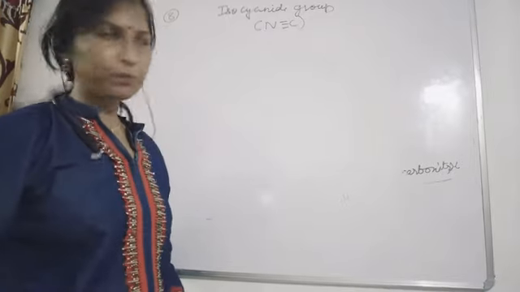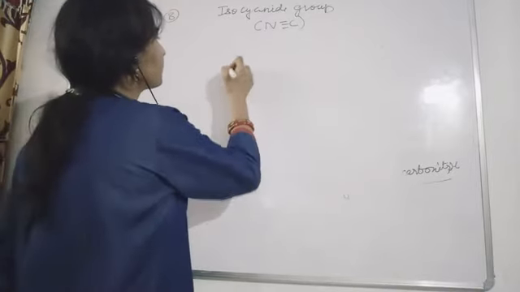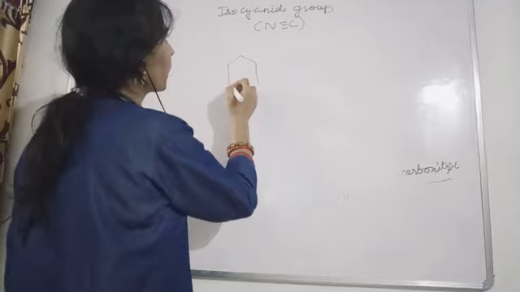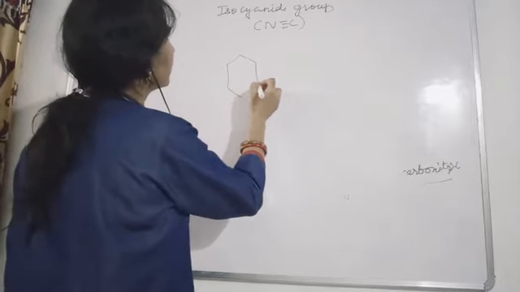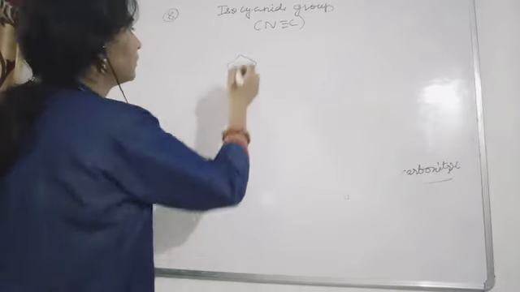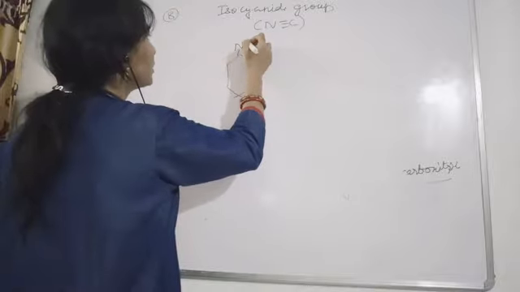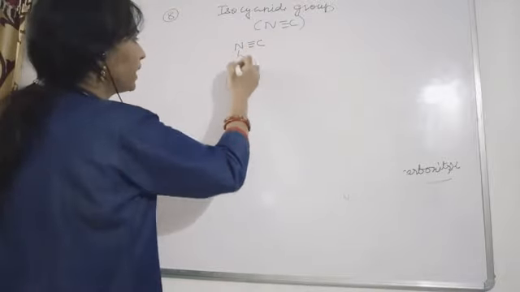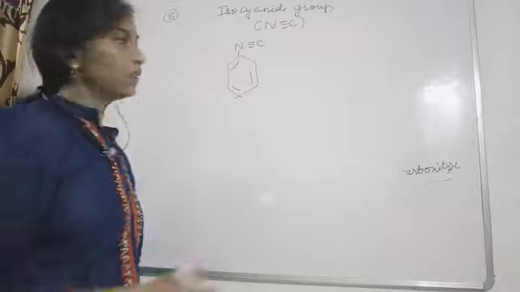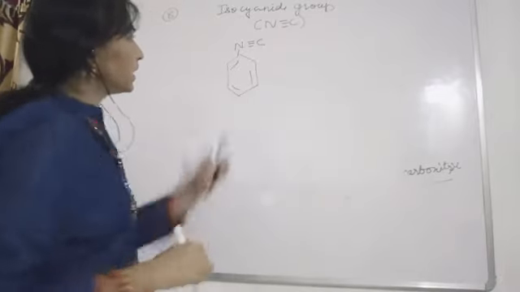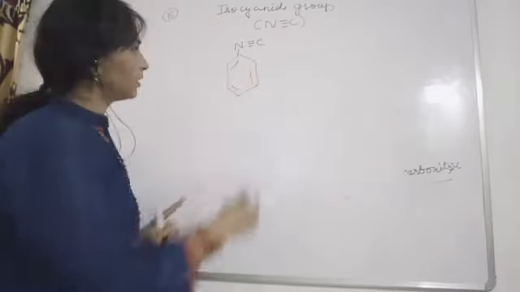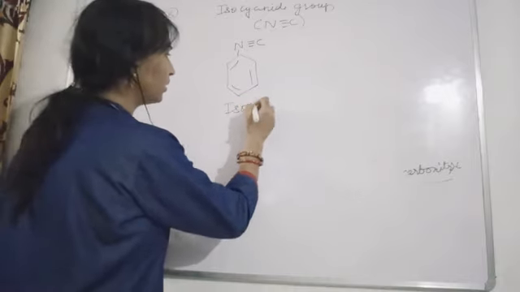Now with this benzene ring, if the nitrogen is attached, what name are we going to give? Isocyanobenzene, the same only: isocyanobenzene.